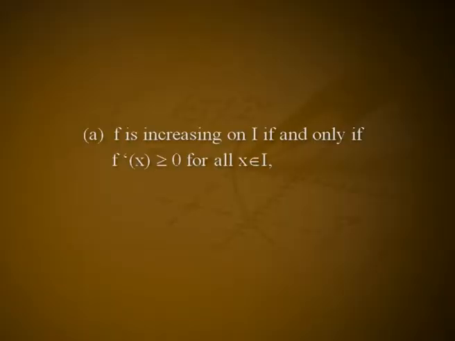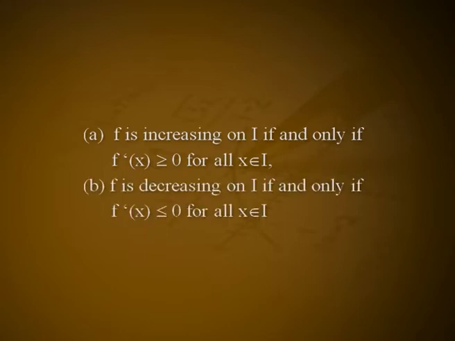Example, f from closed interval 2 to 4 to R defined by f of x equal to x square is increasing, and g from closed interval 2 to 4 to R defined by g of x equal to 1 by x is decreasing. Theorem. Let f from I to R be differentiable on I subset of R. Then a. f is increasing on I if and only if f prime of x greater than or equal to 0 for all x element of I. b. f is decreasing on I if and only if f prime of x less than or equal to 0 for all x element of I.